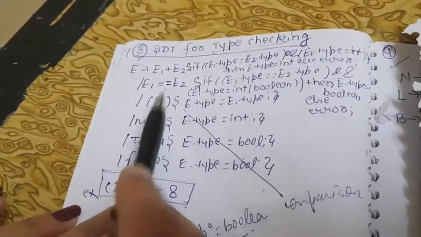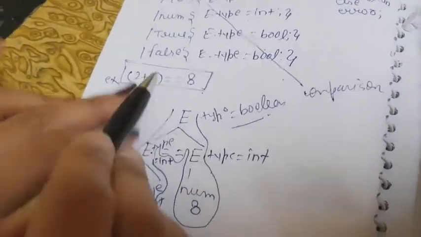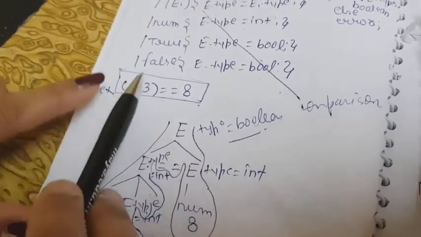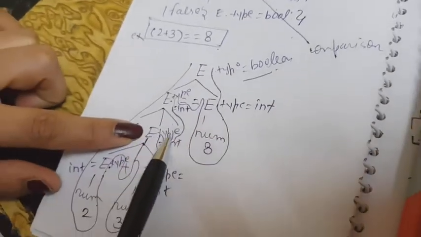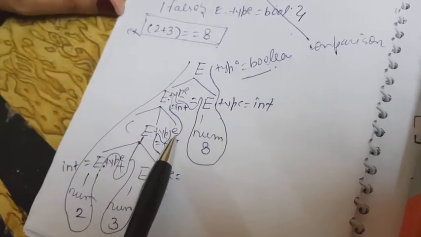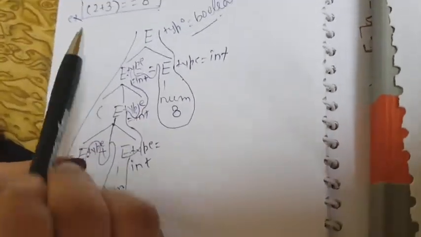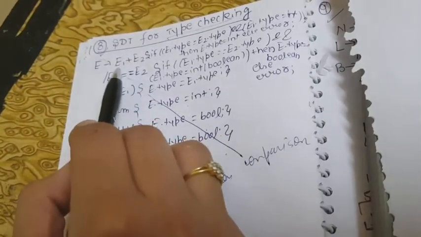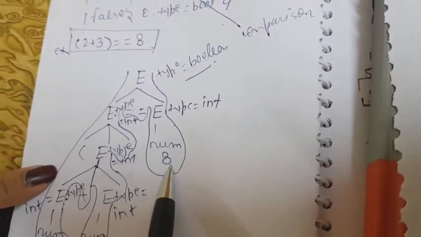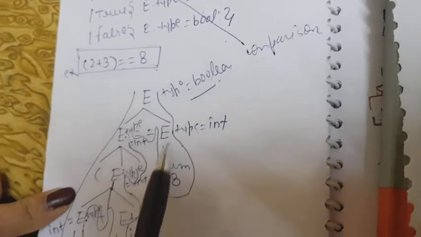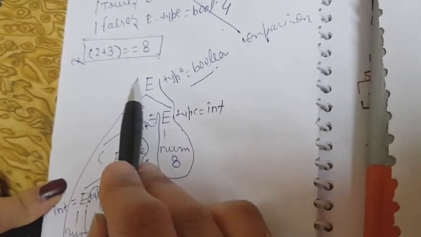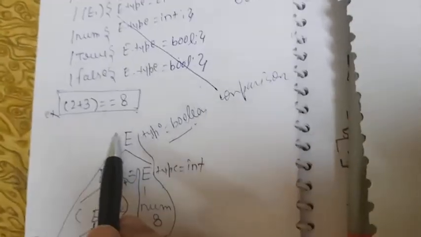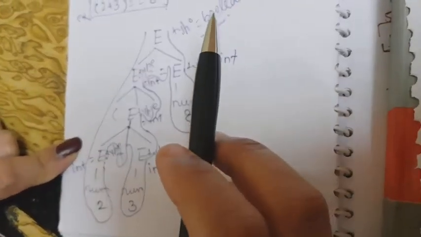Now the next thing is open and closed braces हैं, so we'll go to this one. Okay, then that is E goes to E equals to E, now open and close braces, तो that is E.type. ये वाला आएगा हमारा, ग्रामर हम यूज़ करेंगे. Then if we go, तो we know that हमें 2 यूज़ करना है, 3 यूज़ करना है, so we'll use the plus operator, E1 plus E2, and in that way we'll draw the parse tree.